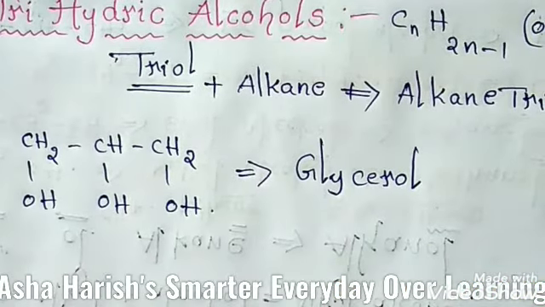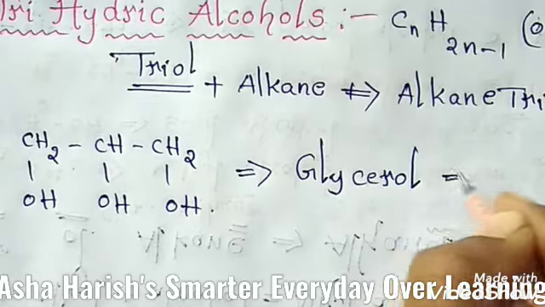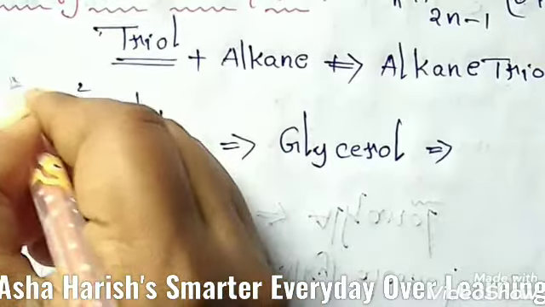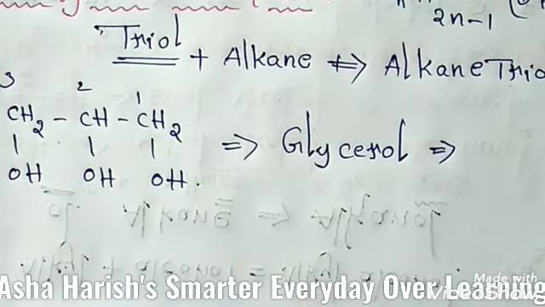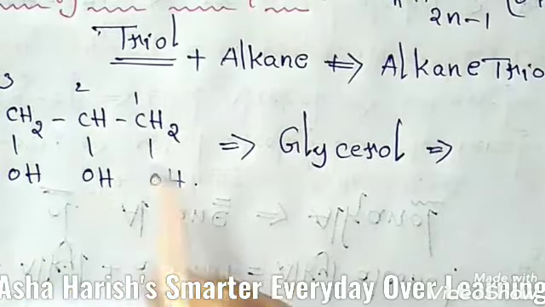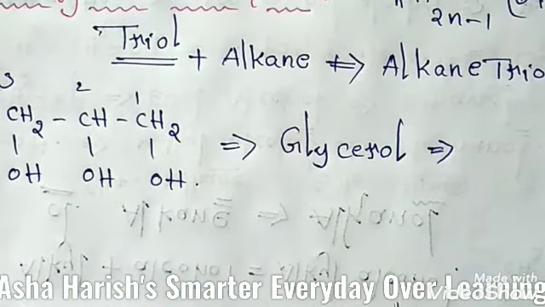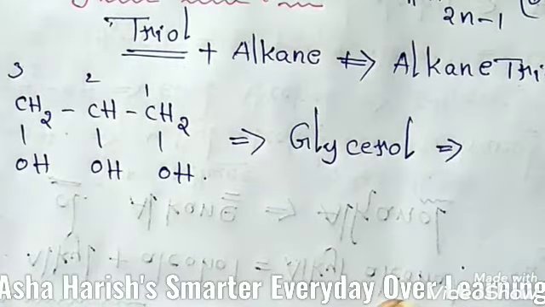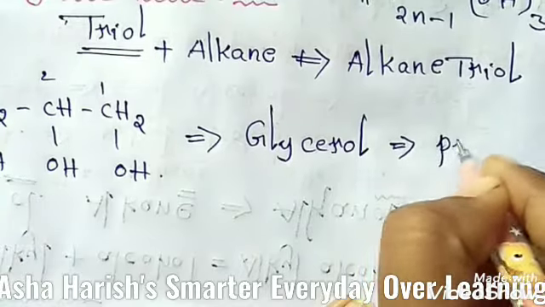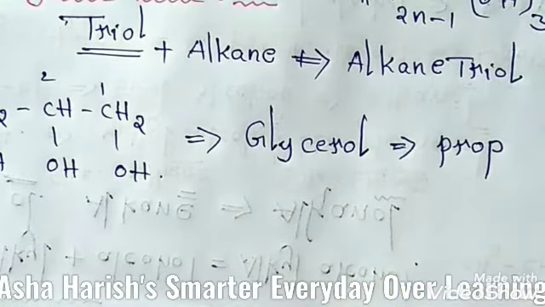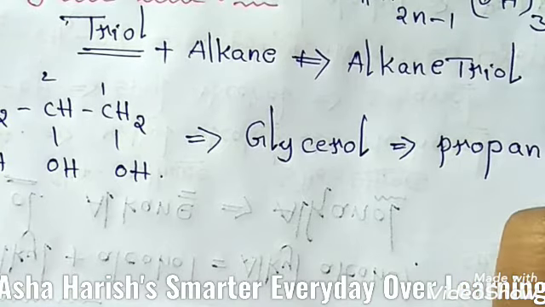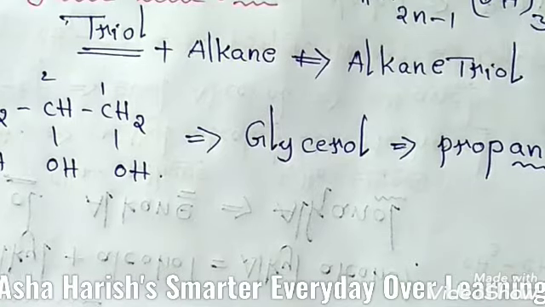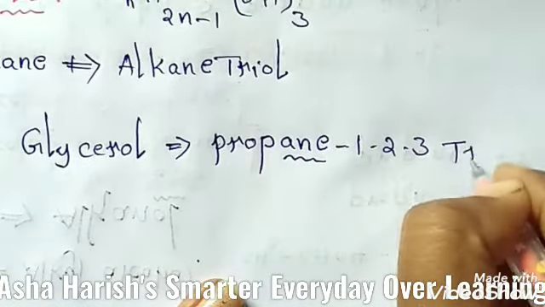Glycerol or glycerin. For the IUPAC name, we should give numbering to the carbons before writing the name. At the first carbon, second carbon, and third carbon, hydroxyl groups are located. If you count the number of carbons here, there are three carbons. Then students, three carbons means the word root should be prop. And all single bonds are present, so the suffix is ane. Propane-1,2,3-triol.